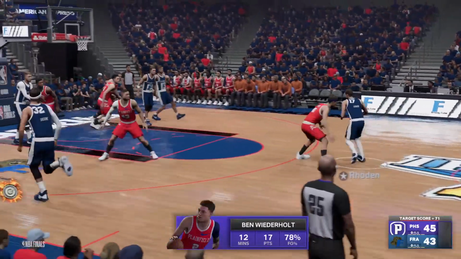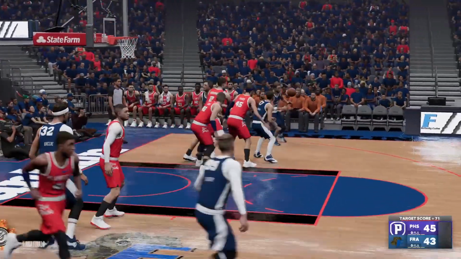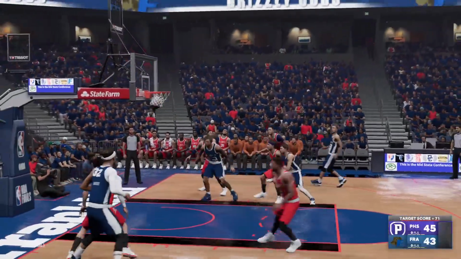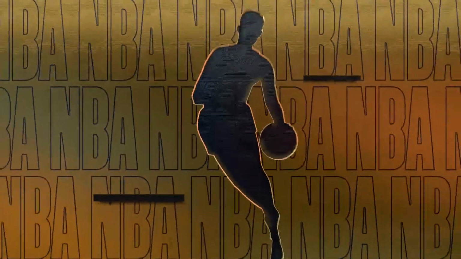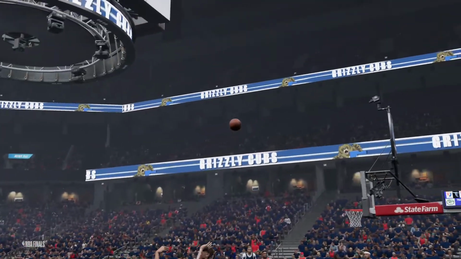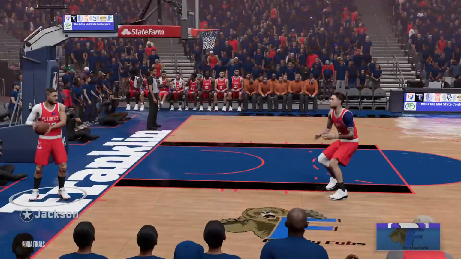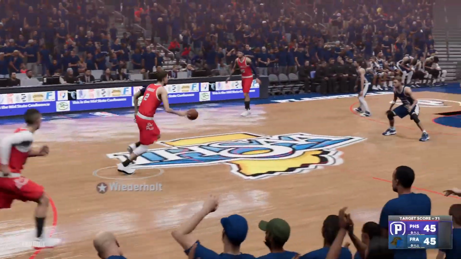Weederholt has 17 points here tonight. Here's Zach Roden. Back to Swafford. Swafford for 3. For 2. Looked like that was for 3, but no. As Swafford ties the game back up. Jackson back to Weederholt.